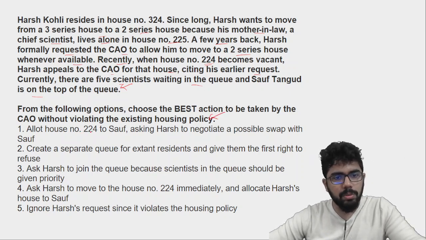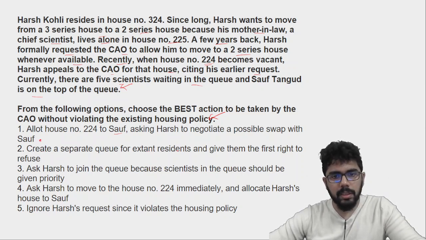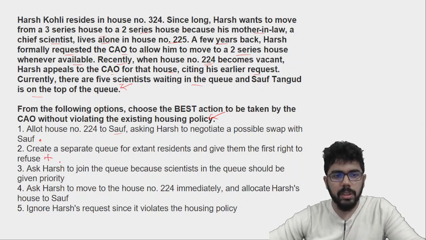Allot house number 224 to Sof, asking Harsh to negotiate a possible swap. Maybe this is quite possible. Create a separate queue for extant residents and give them the first right to refuse. Though this is going way out of the policy, ये तो नहीं हो सकता, अलग से ये कुछ पॉलिसी कर रहा है.